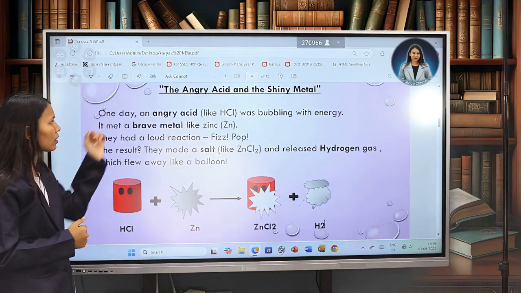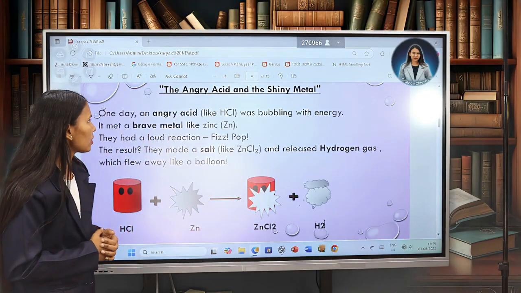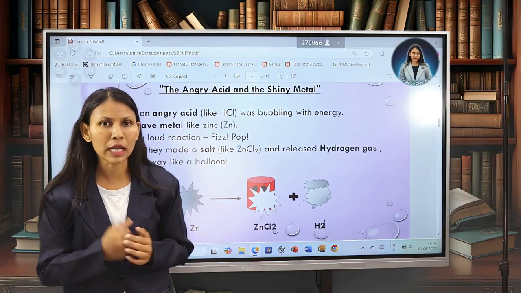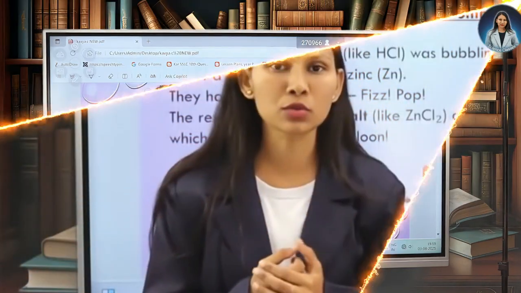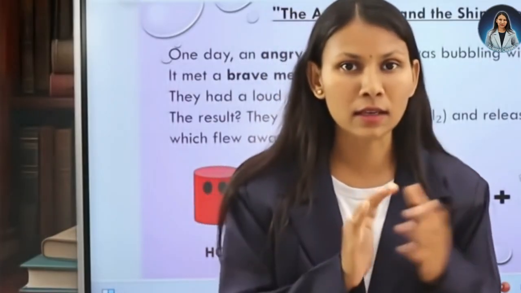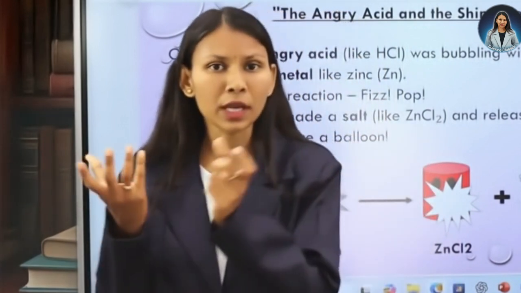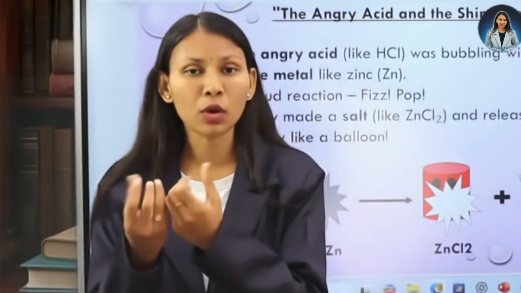One day, an angry acid, that is like HCl, was bubbling with energy. Means it was so angry that it would burn whoever comes in front of it. Then it met a brave metal like zinc. So what might have happened? The acid is so angry, and the metal is so brave. So in the fight, what happened?